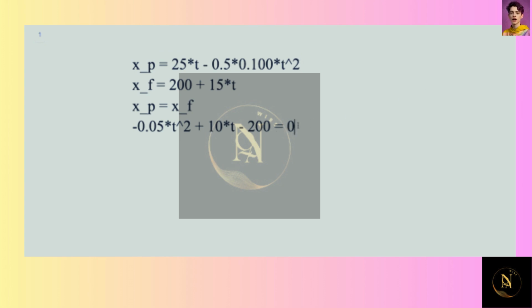Solving for t using the quadratic formula, we get t is equal to 22.5 seconds. And actually, we're going to get two roots in this. The other time is something like 177 seconds, but you just take the first one because that's when they first collide. So yes, they do collide after 22.5 seconds.